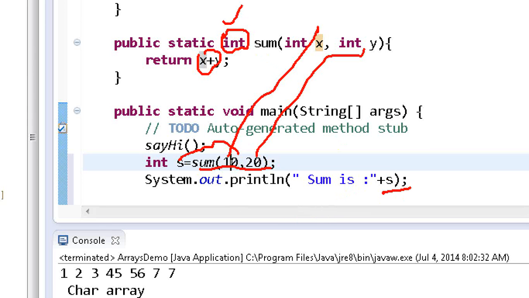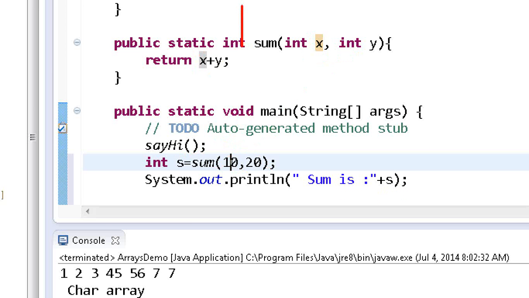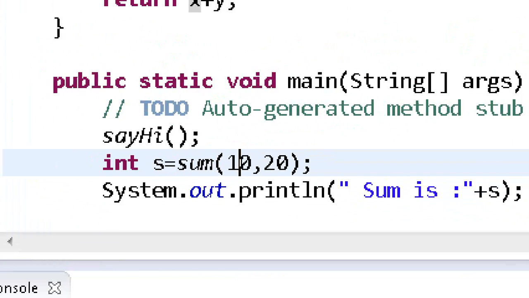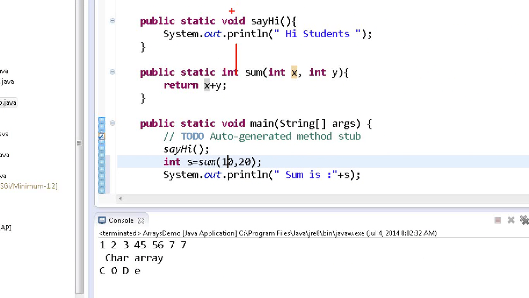So here this is called the return type. Suppose you don't have any return type, then we have to mention the return type as void. If a function won't return any value, then we should put void. Void is a keyword, already we know that. Void means nothing, means the sayHi function returns nothing. It does not return any value. Is it clear? What is void? What is the function?